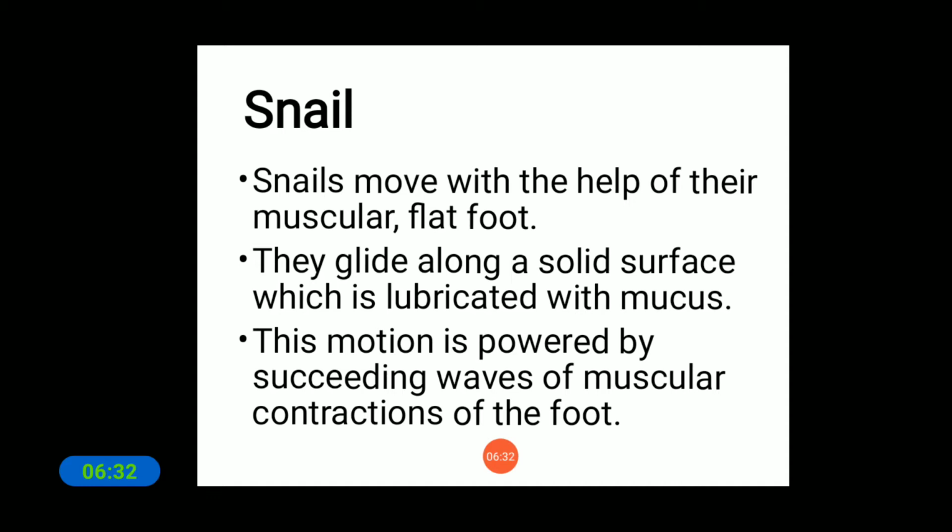Snail. Okay, snail, students, you might have seen this snail in the rainy season. Yes, some of you students may also have played with this snail. See, this snail moves with the help of its muscular flat foot, and it glides along a solid surface. Glide means it is able to slip along a solid surface which is lubricated with mucus.